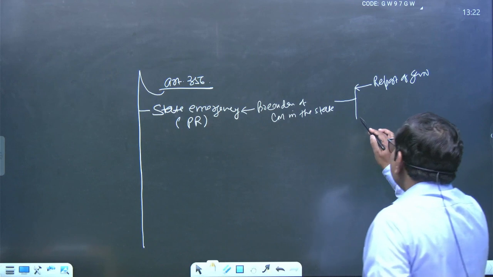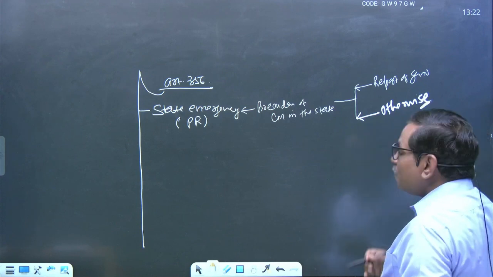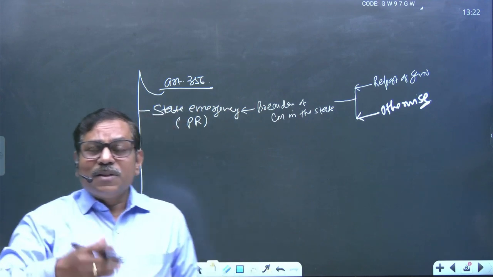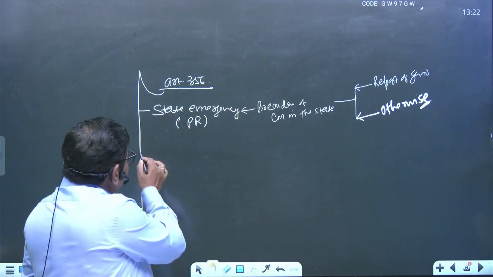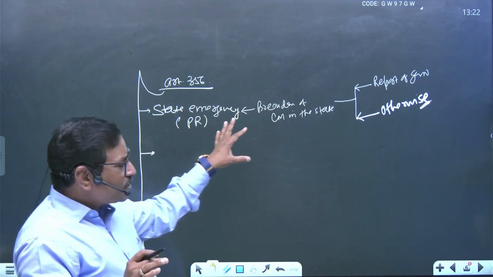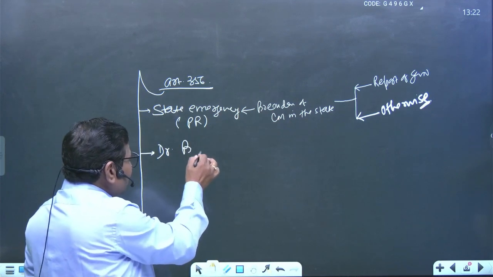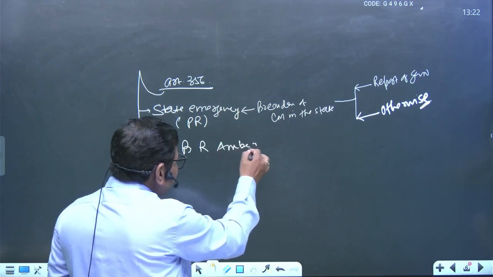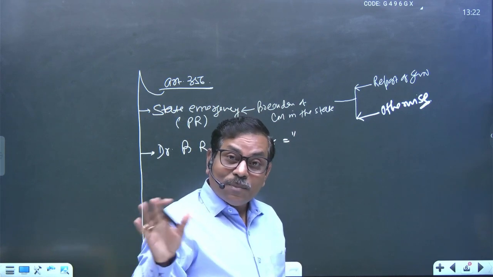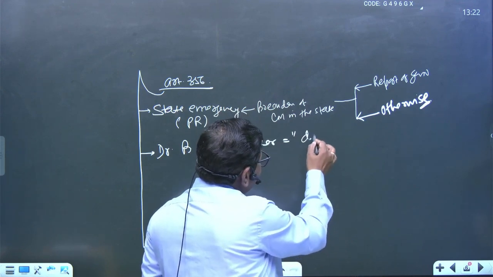Now one thing is the report of governor, and the second important thing mentioned here is that otherwise, without the report of the governor, the president can use Article 356 in the state. See, this particular provision has been made under Article 356, and the provision was very vague in nature. So Dr. B.R. Ambedkar said that this article may be misused in the future. He was apprehensive. There may be misuse of Article 356, and so he said so.